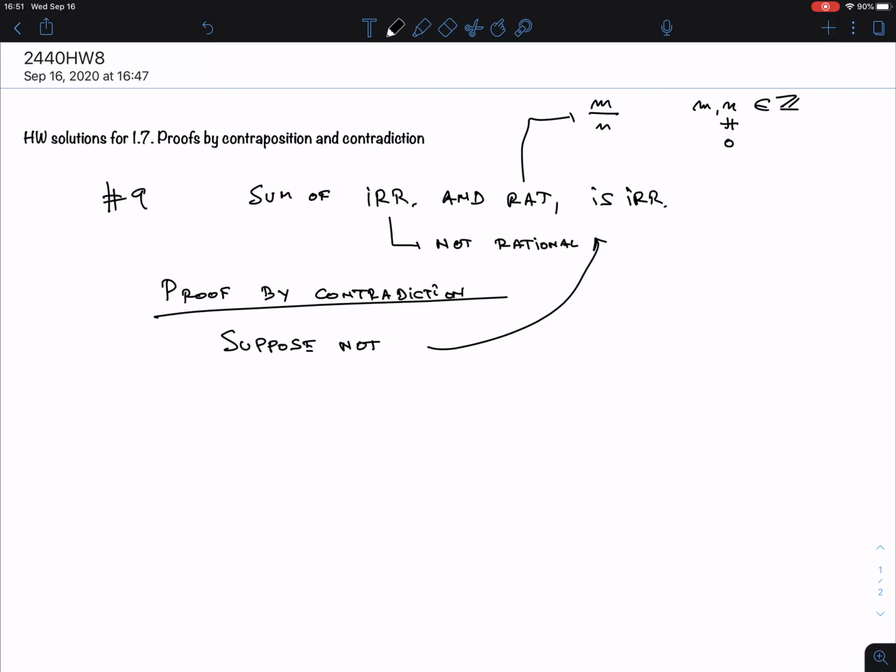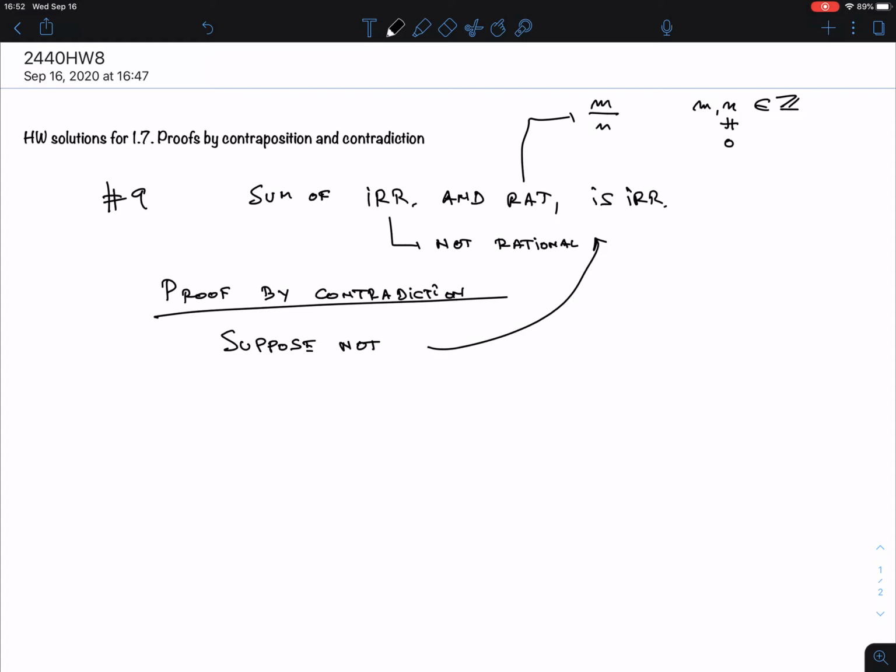So from assuming that the claim is false, I want to come up with two statements. One statement says so, and the other one says not so, whatever that so is. And that is a contradiction.